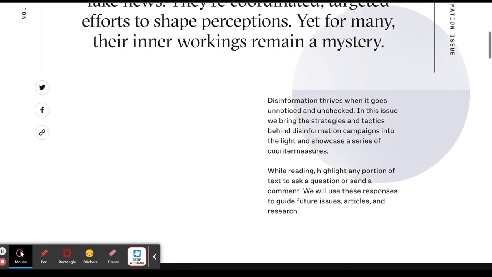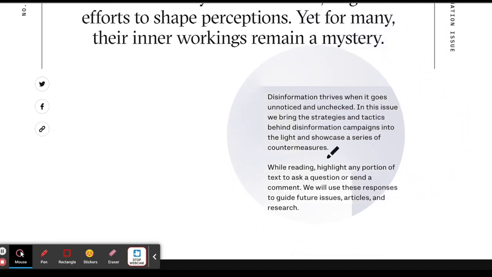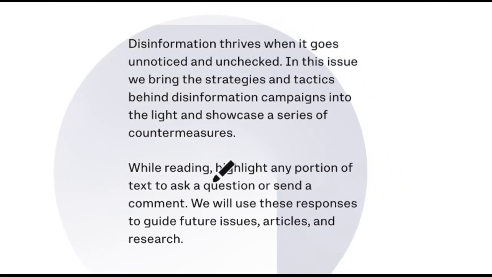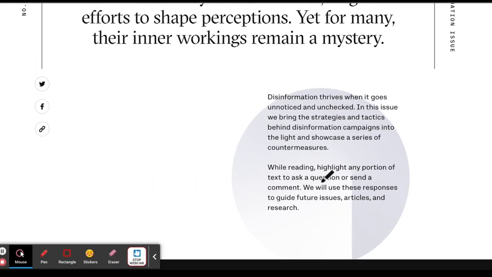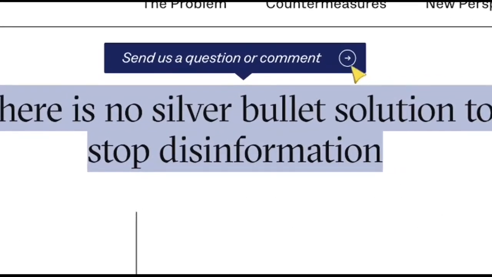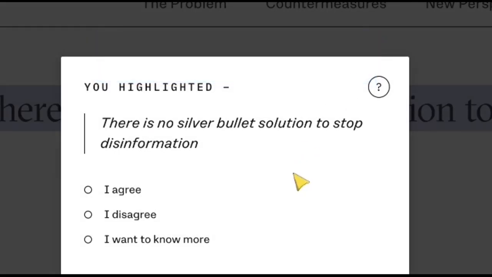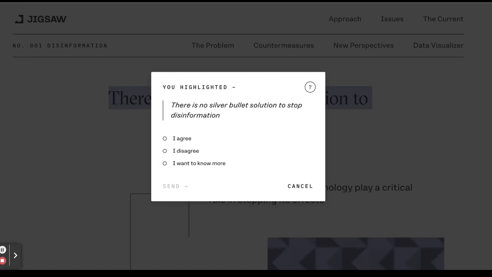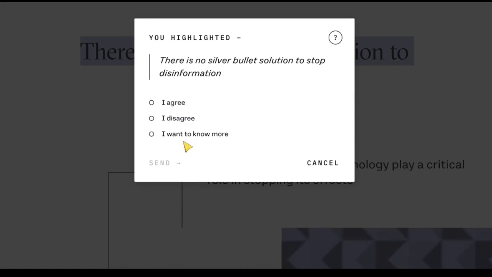This was their first one, and so it focuses on a tool that they have. You'll notice as I scroll here, my mouse changes to a highlighter. If I highlight this, you can see there's a little pop-up right above here. I'm going to click on that arrow, and it has put my highlighted information on the pop-up, and then I can tell them whether I agree, disagree, or I want to know more.